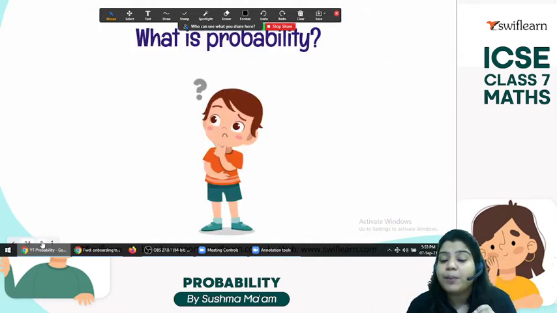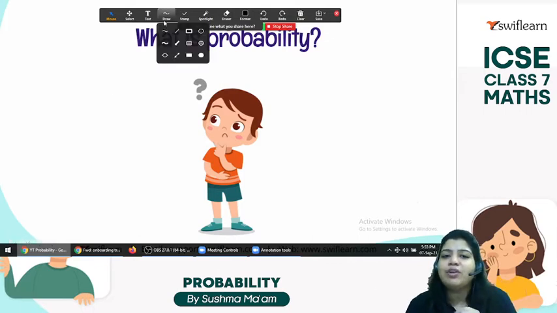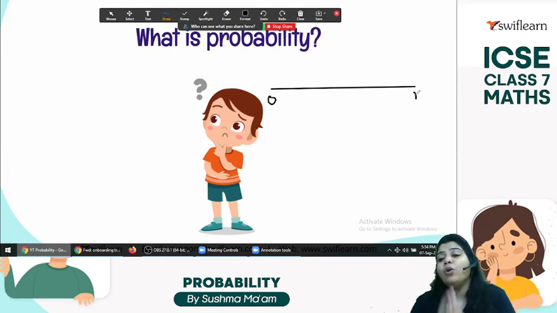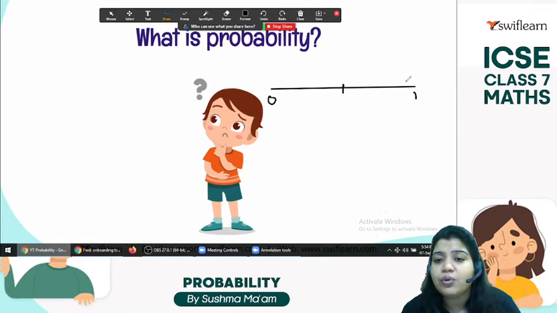So what is the probability? Here we have two cases. Probably means maybe or may not be. So this is the case of 0 or 1. Probability always lies between 0 and 1.